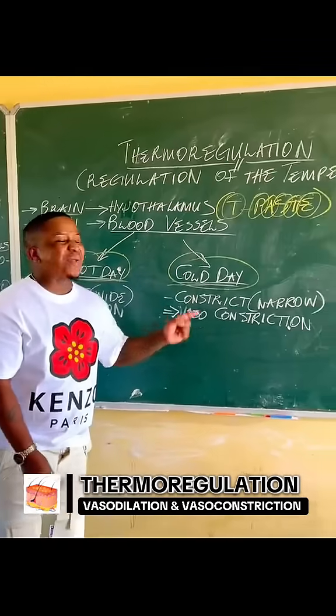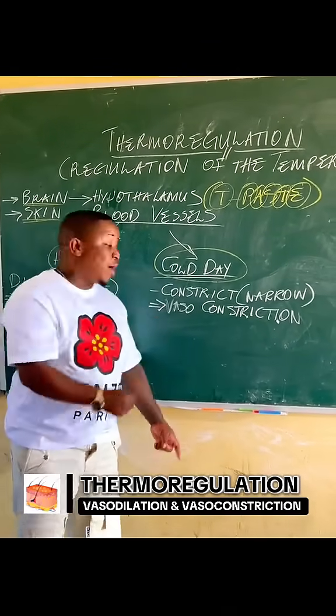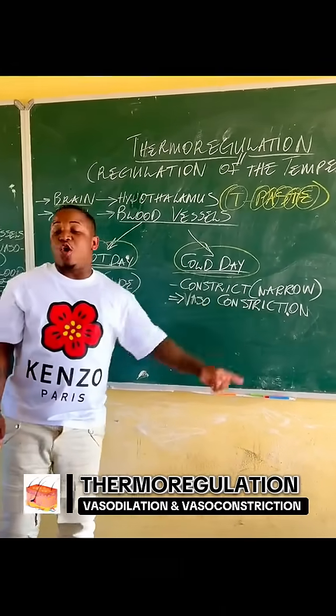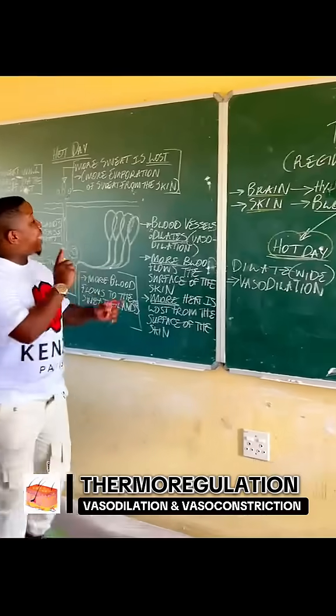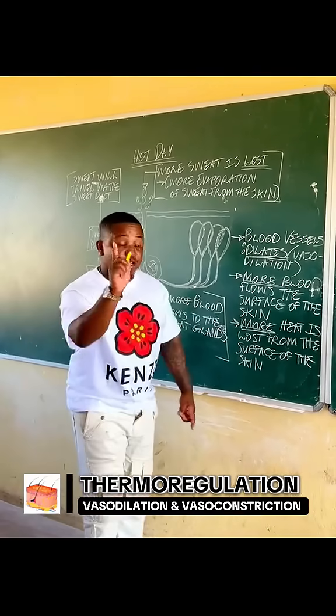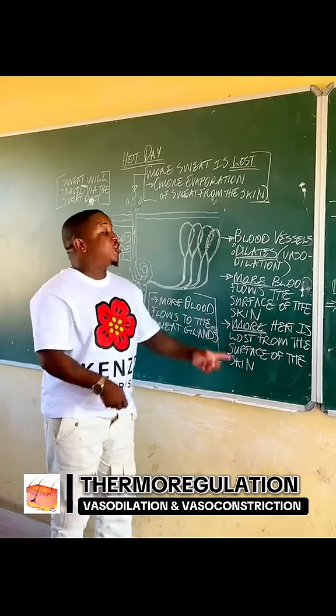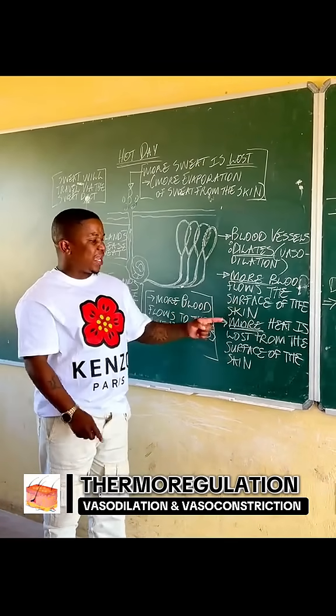And on a cold day, our blood vessels constrict. If they constrict, they become narrow. That is called vasoconstriction. So, when it is a hot day, the blood vessels in the skin will dilate. That is called vasodilation. This means more blood flows to the surface of the skin.